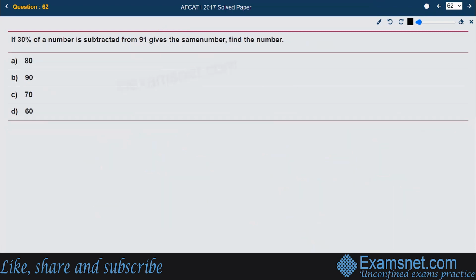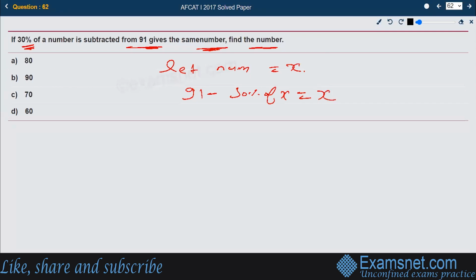Now, he's asking: if 30% of a number is subtracted from 91, it gives the same number, find the number. We'll say let the number be x. Let us read the question once again. 30% of a number is subtracted from 91. That means 91 minus 30% of x. He is saying that you will receive the same number, equal to x itself. This is my equation: 91 minus 30% of x is equal to x only.